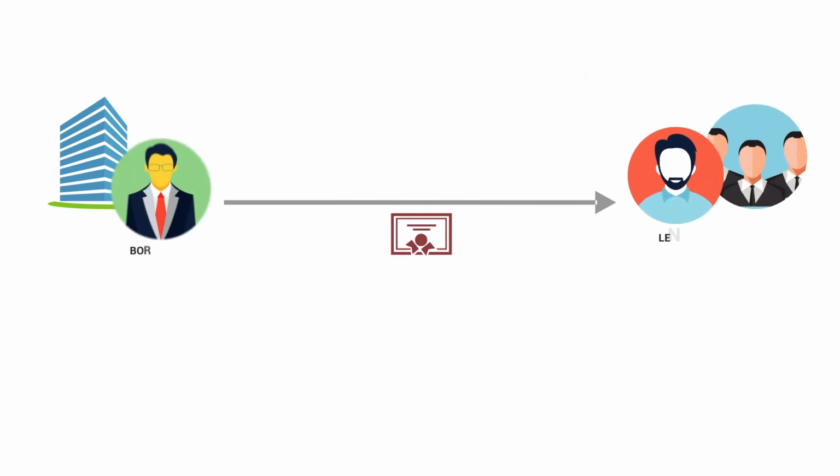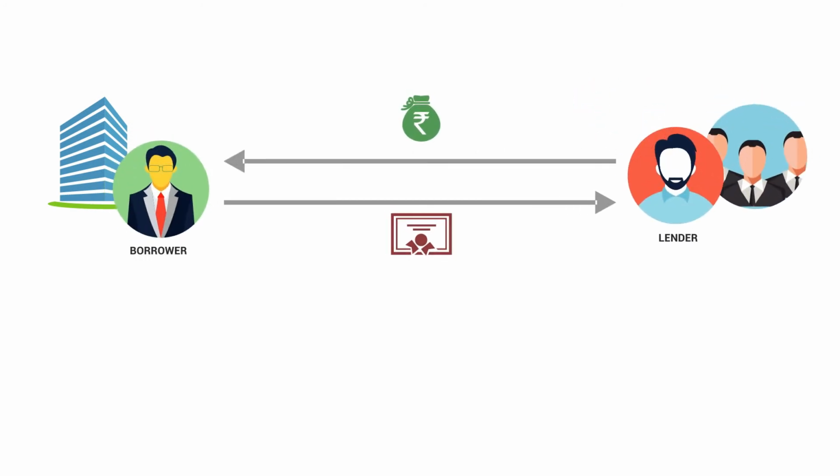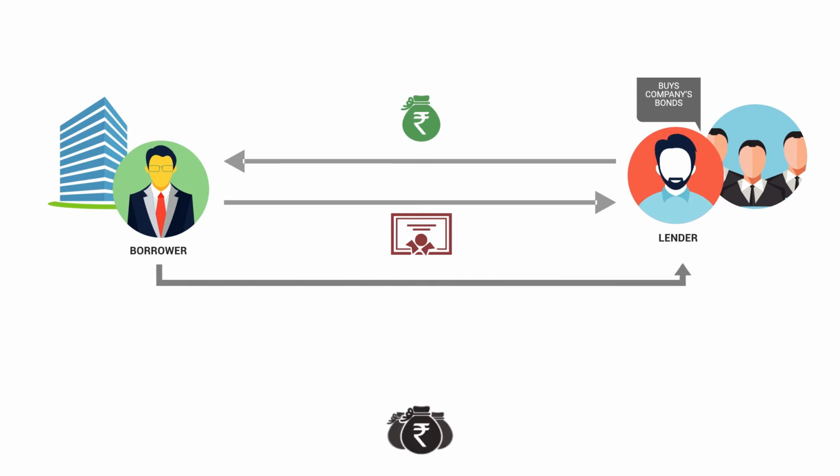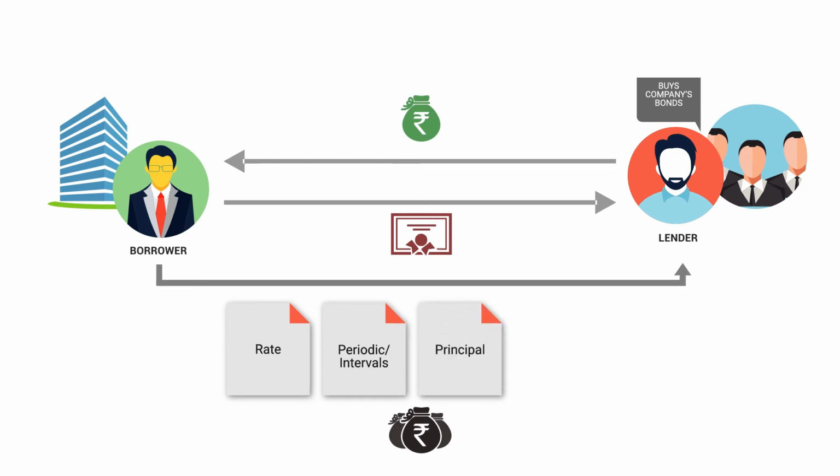A company issues bonds to the public when it wants to borrow debt from the public. This works exactly the same way a loan does. If an investor wishes to lend money to the company, he will buy their bonds. In return, the company will pay interest to the investors in installments and will pay back the loan amount at the expiry of the bond.